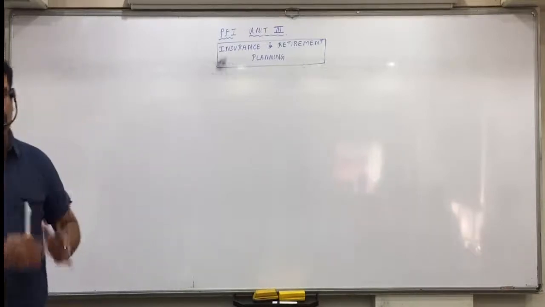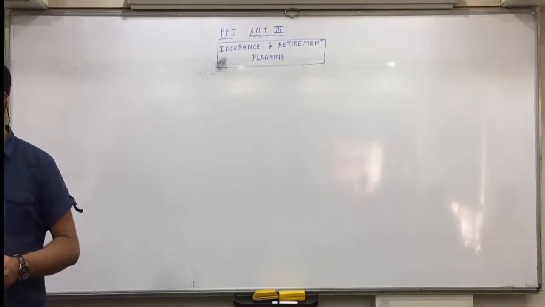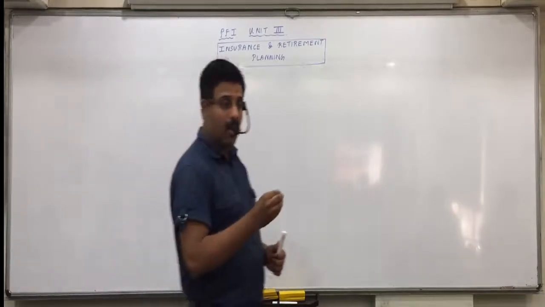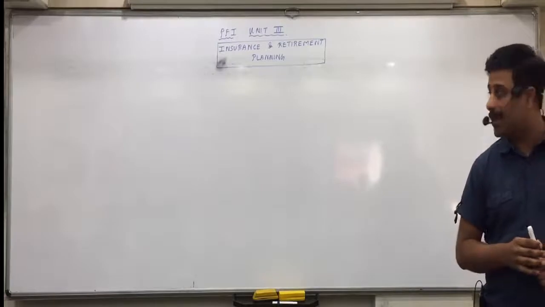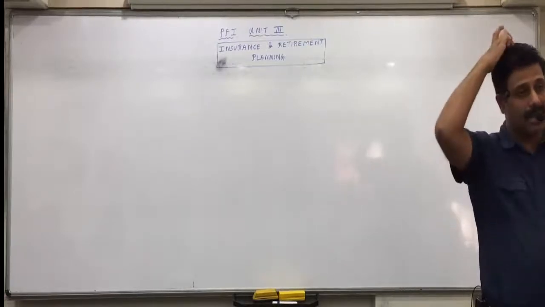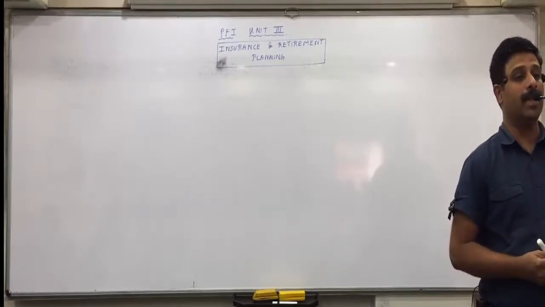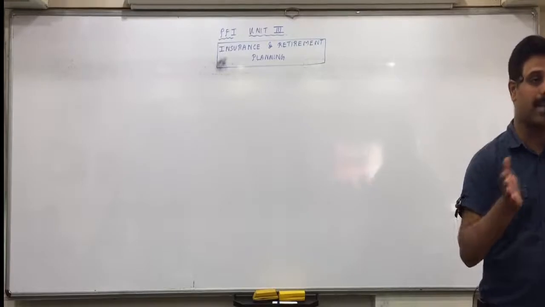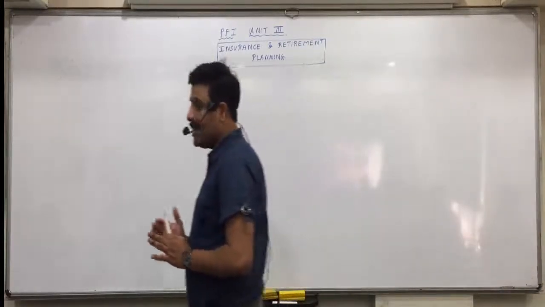So we'll talk about life insurance also over here, and we will also talk about other insurances related to personal life. So in general insurance we'll talk about vehicle insurance, we'll talk about medical insurance. So mainly these 3 types of insurance we'll study. And then retirement planning means the earlier you start, the better. So the day you start earning, you should always save some amount for the kitty of retirement planning. Because especially in India it's very necessary.